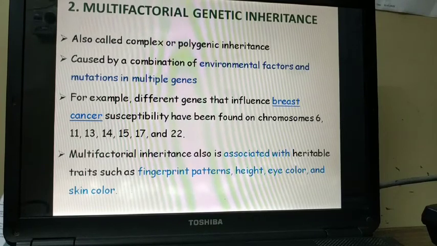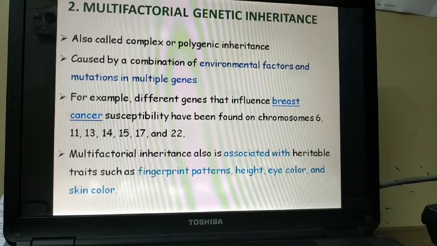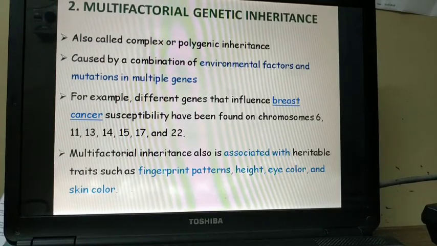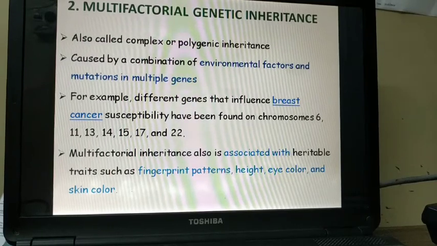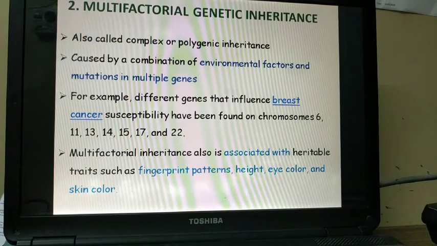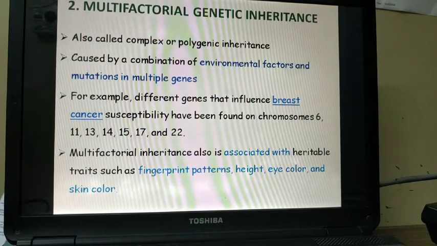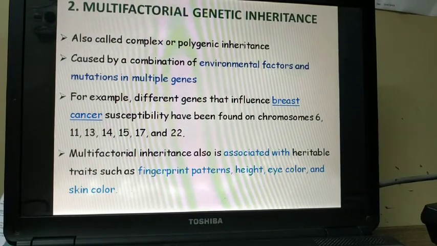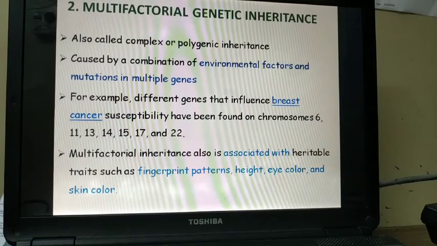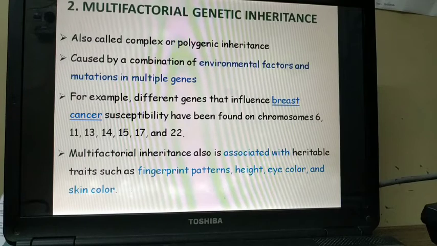From the name multifactorial, you can understand that there's not only one single gene responsible for the disorder, but different factors responsible for the genetic inheritance. It is also called complex or polygenic inheritance, caused by a combination of environmental factors and mutations in multiple genes. For example, different genes that influence breast cancer susceptibility have been found on chromosomes 6, 11, 13, 14, 15, 17 and 22.